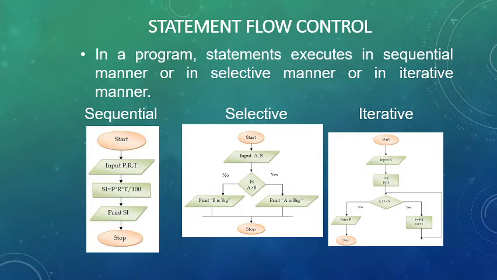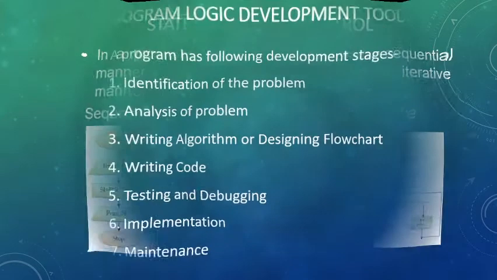Whereas in the selection statement there is a decision making statement, it is condition testing. If the condition is true, the program will execute the true block, that is, the if part will execute, whereas if the condition is false, it will execute the false part of the program. But in either case we will get the output. Iterative statements are also called looping statements.